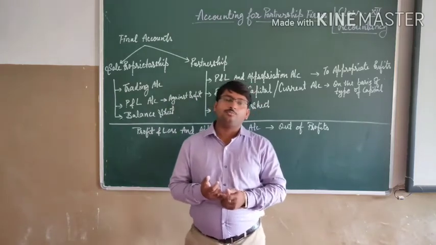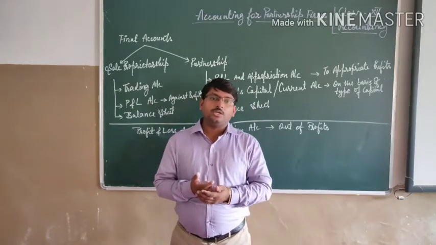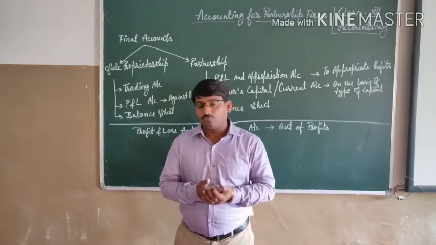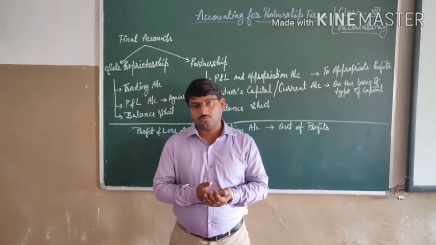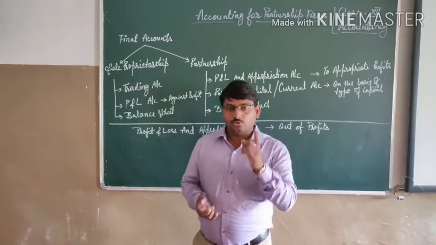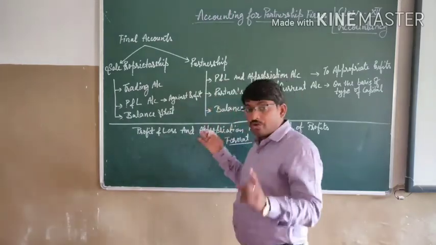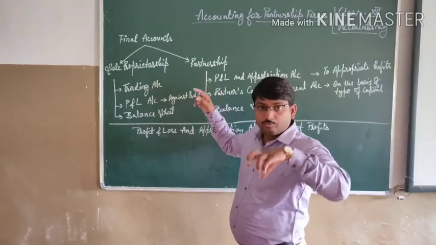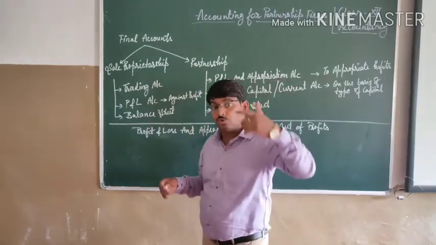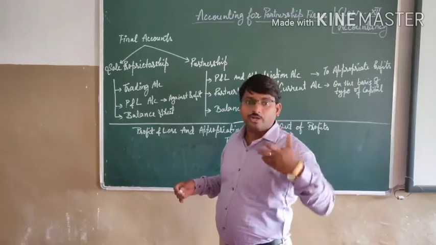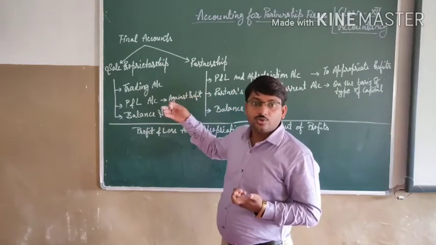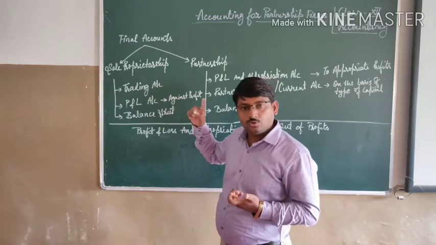And if we have to calculate the exact profit, then we should know the format and the method of calculating that exact profit. So from here we have the topics in class 12: if we do not have the actual or appropriate profit, then how can we come to know the actual profit?